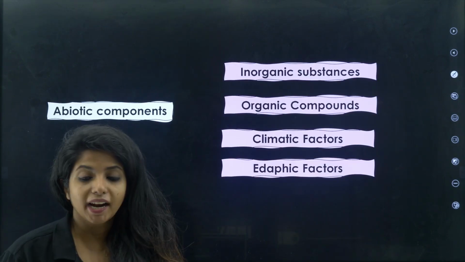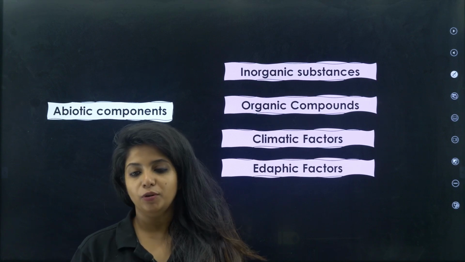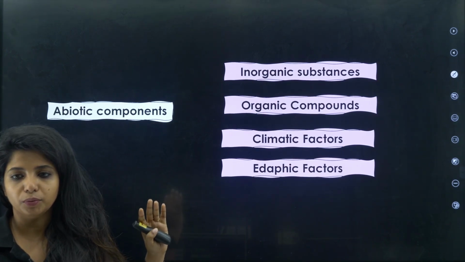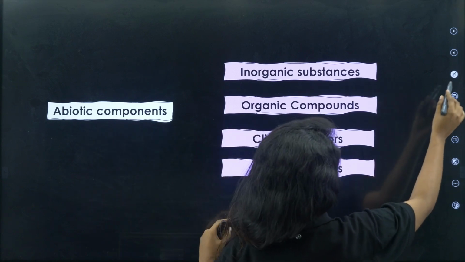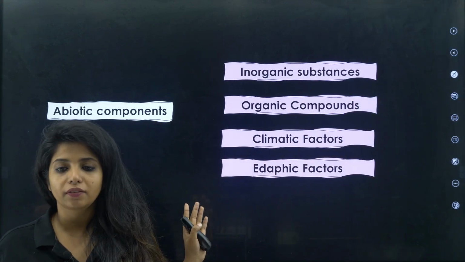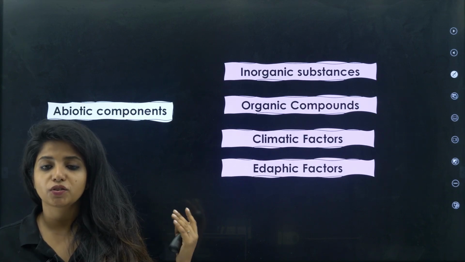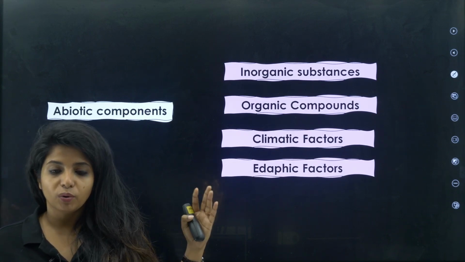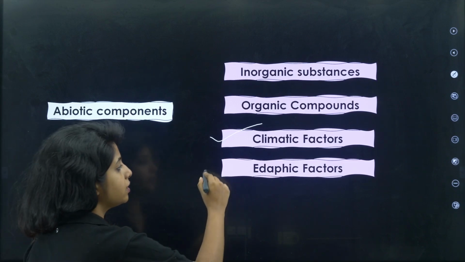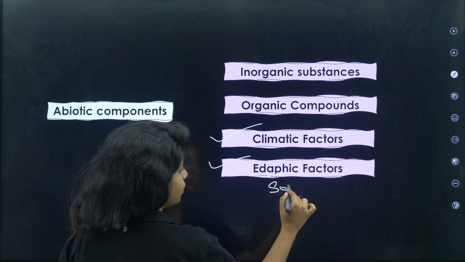Now, that was all about the biotic components, children. That's all about the biotic components. Now, let's talk about abiotic components. As I said, it is made up of inorganic as well as organic. Sorry, abiotic as in non-living things. As in non-living things, something that is not in your control. Climatic factors, whatever climatic factors comes in there, those are abiotic factors. Edaphic factors as in something that is related to soil.